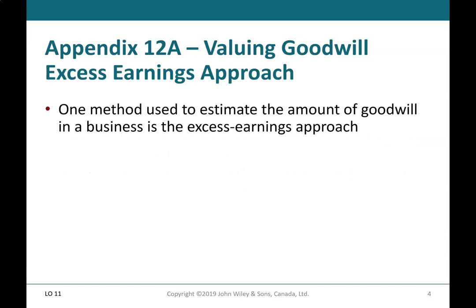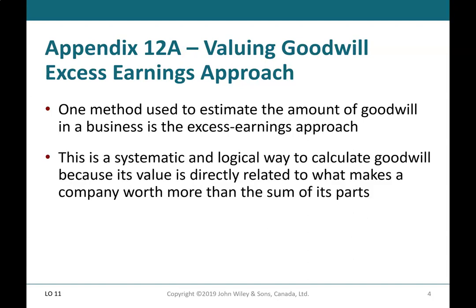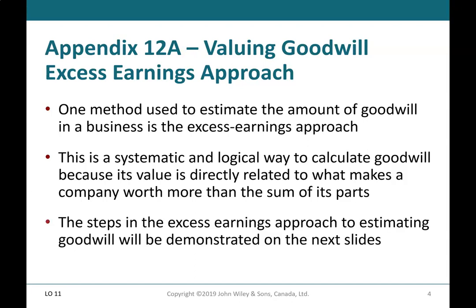Appendix 12A, Valuing Goodwill, Excess Earnings Approach. One method used to estimate the amount of goodwill in a business is the excess earnings approach. This is a systematic and logical way to calculate goodwill because its value is directly related to what makes a company worth more than the sum of its parts. The steps in the excess earnings approach to estimating goodwill will be demonstrated on the next slides.